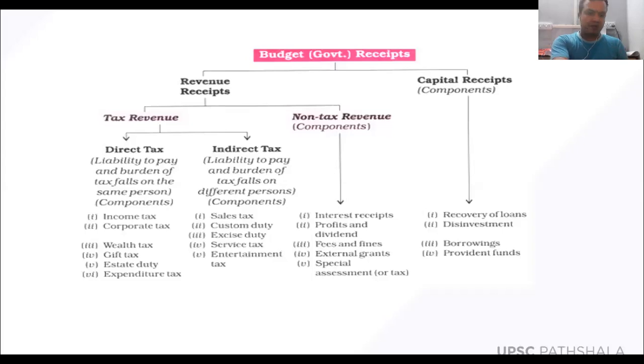And that is the reason the government has made many reforms in the taxation system, in the direct taxes as well as in the indirect taxes. In the indirect taxes, the tax reform is called GST. Before GST, it was VAT. And in the direct taxes, that reform is called the Direct Taxes Code. In my separate session, I'm going to discuss in detail why there was a need of VAT, why there was a need of GST, and what would be the consequences of the GST. So the reforms in the indirect taxes are GST and VAT, and the reform in the direct taxes is the Direct Taxes Code.